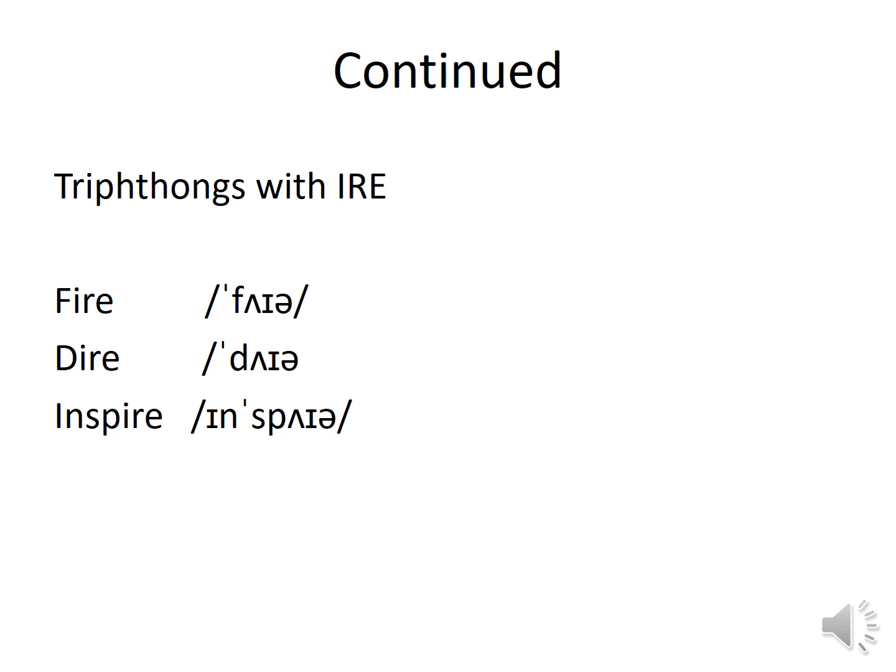In monophthongs, there are long vowel sounds and short vowel sounds. The sounds shown with the dots are called long sounds, and the sounds without dots are short sounds.